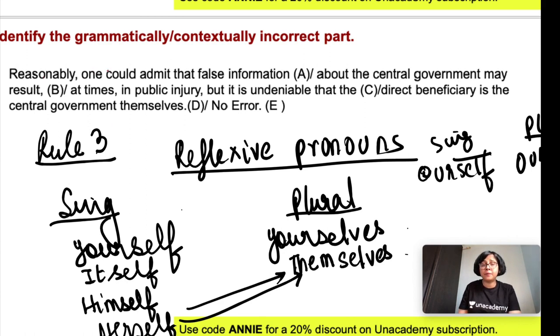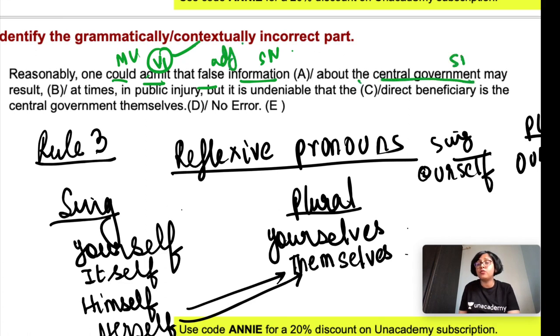Now look at this one. Reasonably one could admit that. Now could is a modal verb, so modal verb plus V1, correct? That false information, information singular noun, false adjective. False information about what? About the central government, singular noun. May, again a modal verb plus V1, result is V1. At times means sometimes. Result in public injury. So result in what? In public injury. So this is a noun.